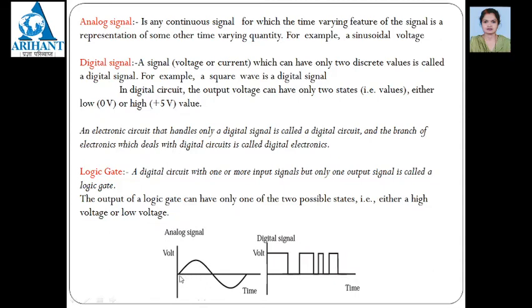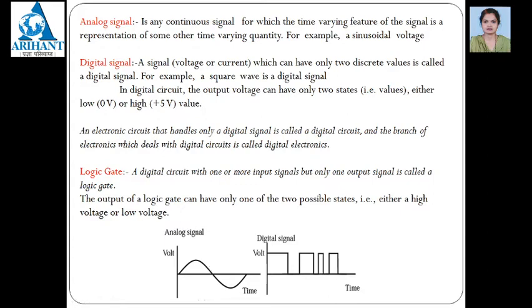Means at 0 time voltage is 0. When time is going on increasing, voltage also goes on increasing up to a maximum value and then goes on decreasing with respect to time, comes to the 0 and again goes on increasing reversely with respect to time and again it comes to the 0. This consists of one waveform. Now this waveform goes on continuously changing. Means analog signal is nothing but this continuous signal for which the time varying feature of the signal is the representation of some other time varying quantity.